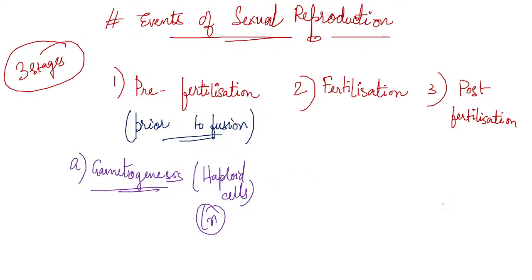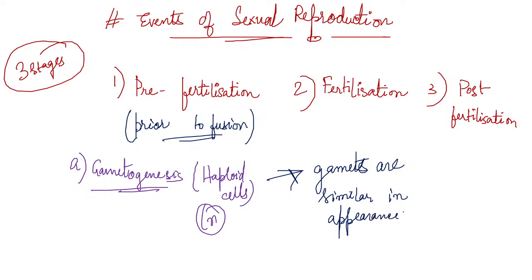Okay. So gametes are always n in number. Now in some organisms or algae, the two gametes are similar in appearance. When the gametes are similar in appearance, then they are known as isogametes. Iso means same, and gametes, isogametes.